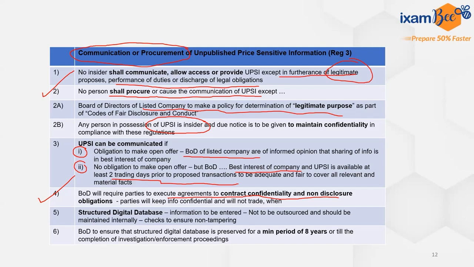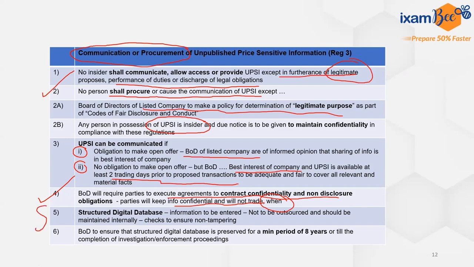The board of directors will require those parties to execute agreements that they will keep this information confidential and will not trade while they have access to the unpublished price sensitive information.